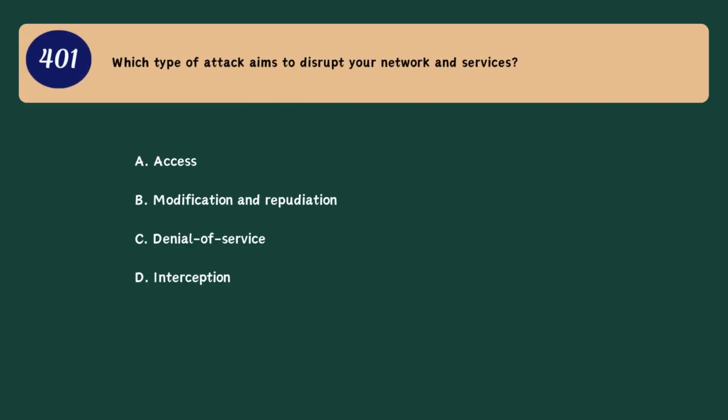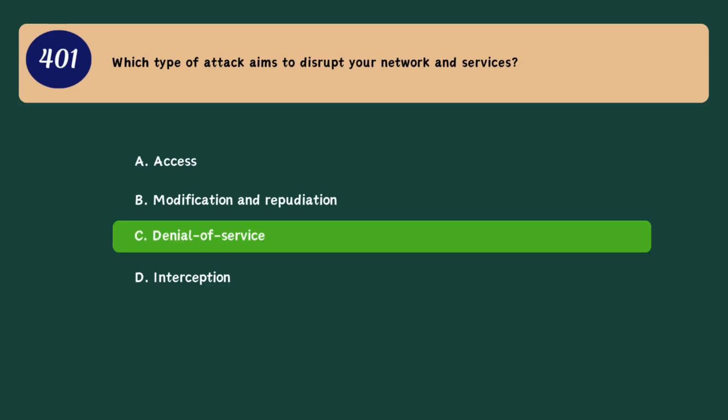Question 401. Which type of attack aims to disrupt your network and services? A. Access. B. Modification and repudiation. C. Denial of service. D. Interception. Correct answer. C. Denial of service.